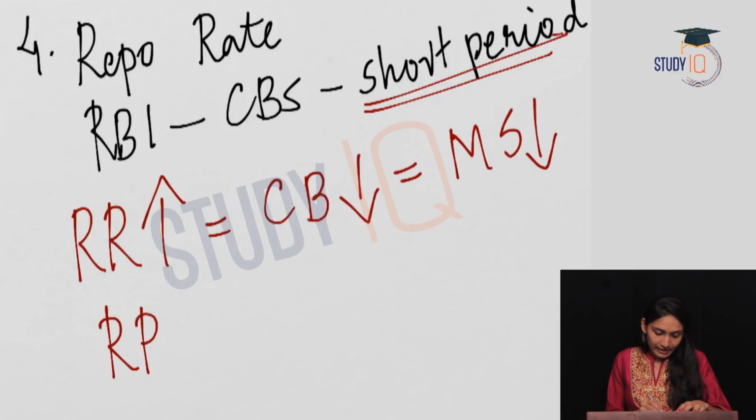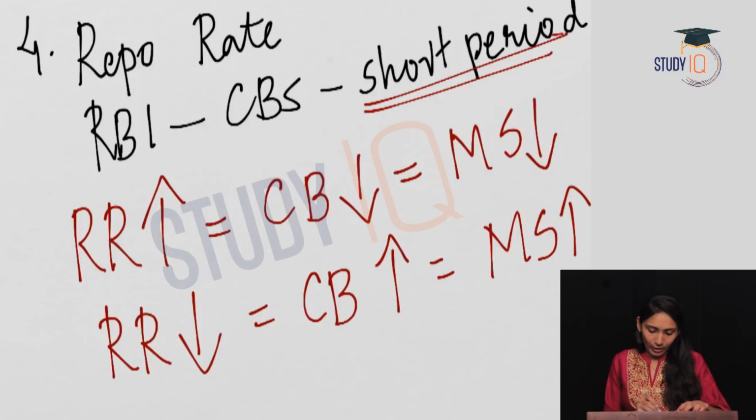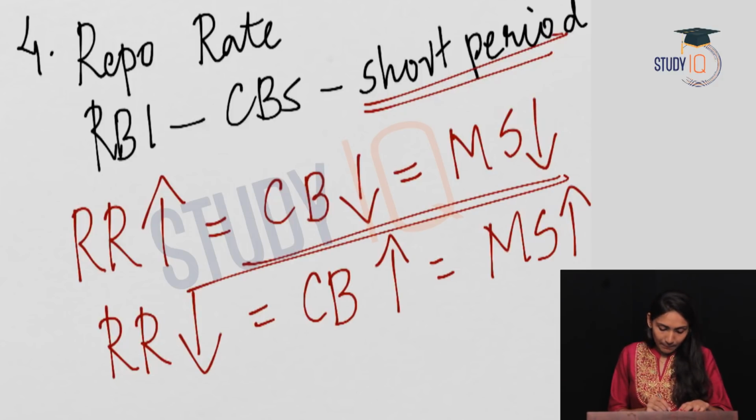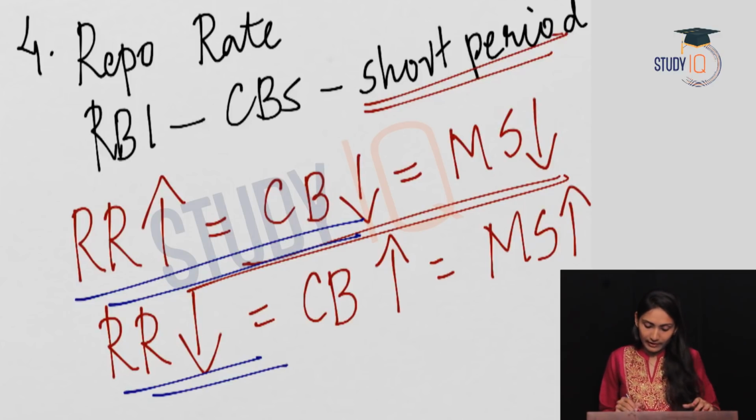When the repo rate decreases, the commercial banks will borrow more money. This will lead to an increase in money supply in the economy. So an increased repo rate will lead to lesser money supply in the economy, and a decreased repo rate will lead to increased money supply in the economy.